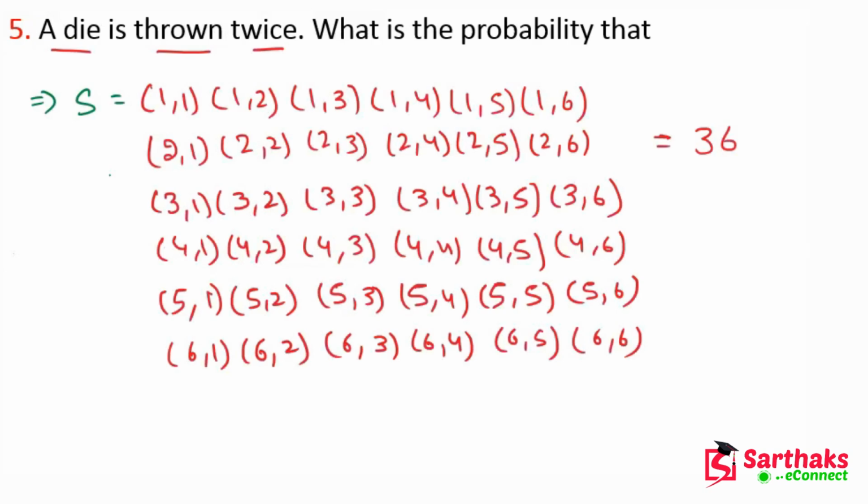My dear friends, there are total 36 cases. And the cases when the 5 will come at least one time: this is first, second, third, fourth, fifth, sixth, seventh, eighth, ninth, tenth, and eleventh. So 11 times 5 will come.